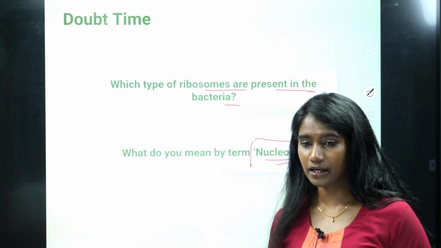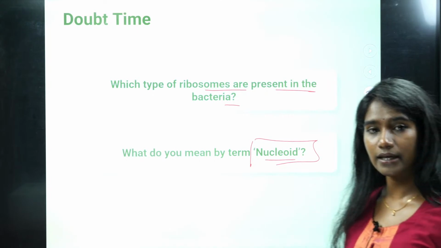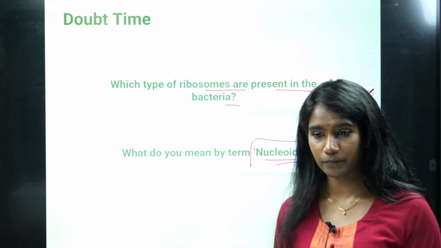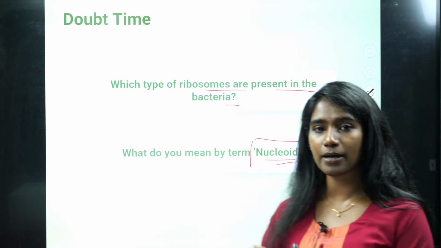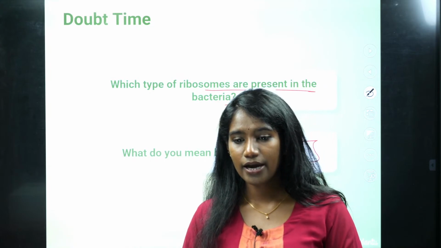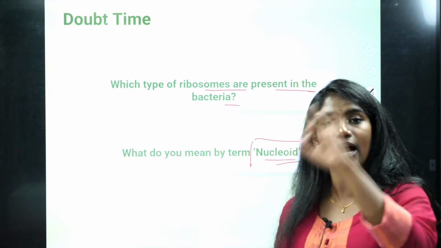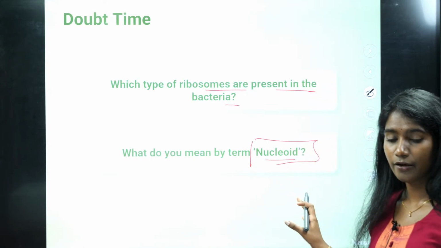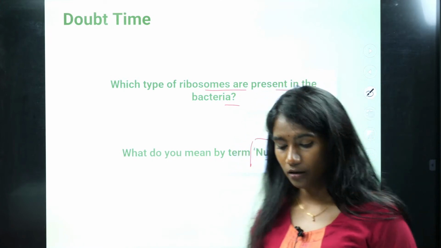Yes, correct, 70S ribosome is present. See, I told you in case of prokaryotic cell, the well-defined nucleus is absent. Right. So what happens? The genetic material is confined to one particular region, I would say, and that region is your nucleoid, where the genetic material is not surrounded by any membrane. Okay.